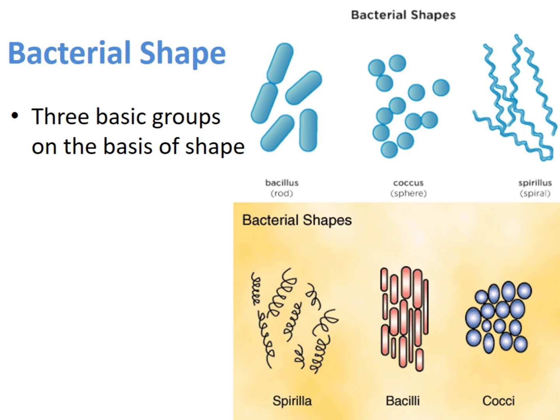So pleomorphism is present in the bacterial shape. There will be some more changes, but the basic structures are these: cocci, bacilli rods, and spirochetes are spiral shaped.